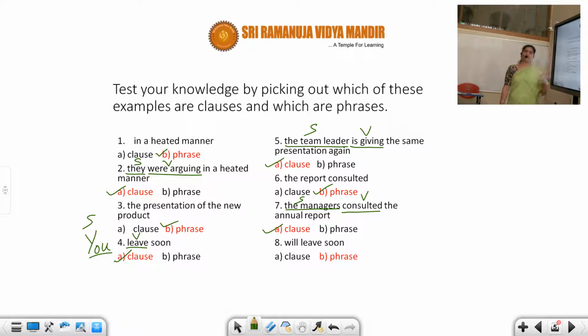When we go with the various kinds of clauses, when I explain the dependent, independent, subordinating or helping, or conditional, you will have clarity on it. So here you can see, students, will leave soon doesn't mean the hidden you. It can be anybody. Anybody will leave soon. Can be a father, can be a mother, can be myself. So there is no subject. So it is not a clause, it's a phrase. I suppose you have clarity on this. We'll have some more exercises. Again you start working. If we have any doubts, then we'll get them clarified.